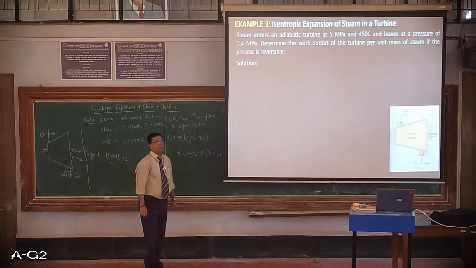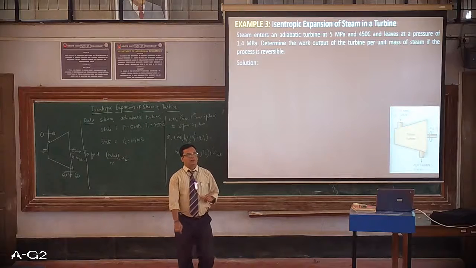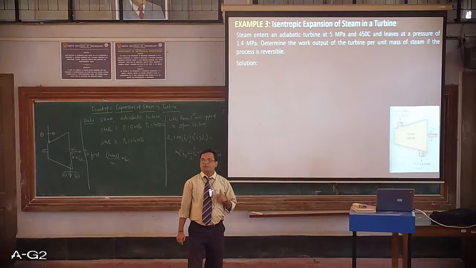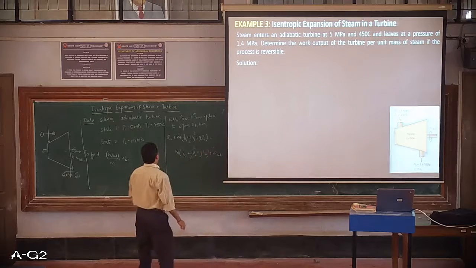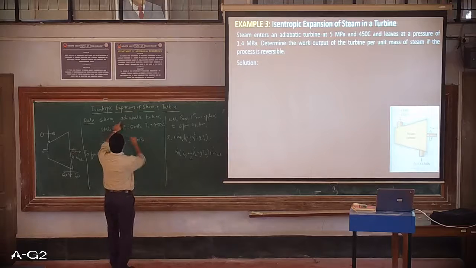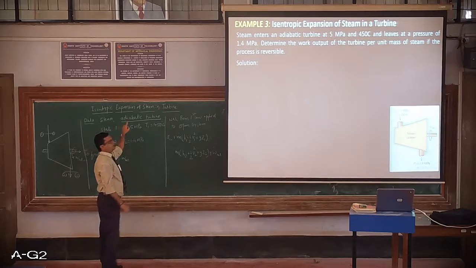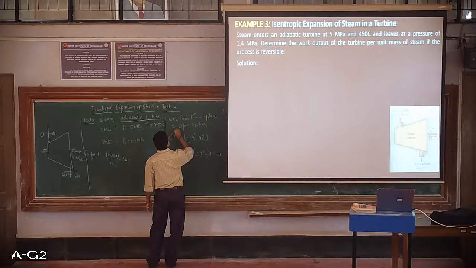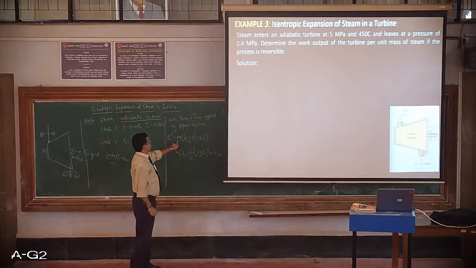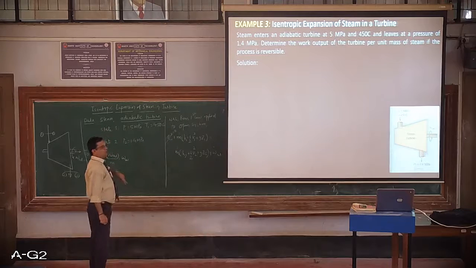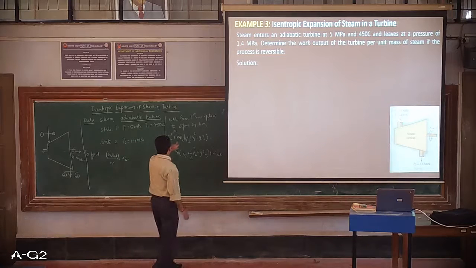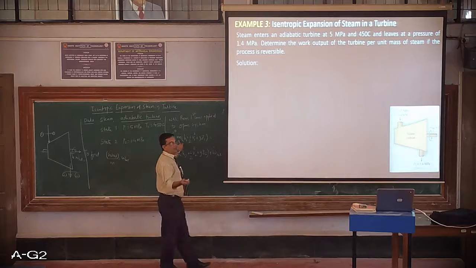Now we need to clearly analyze the statement, and only keep the required parameters and cancel out other parameters. So here it is an adiabatic turbine. The meaning of adiabatic is there is no heat transfer from the turbine, so obviously the Q dot term gets cancelled. m dot is there because he has asked to calculate per kg, so mass flow rate is there. h1, steam at a given pressure, so having certain enthalpy.